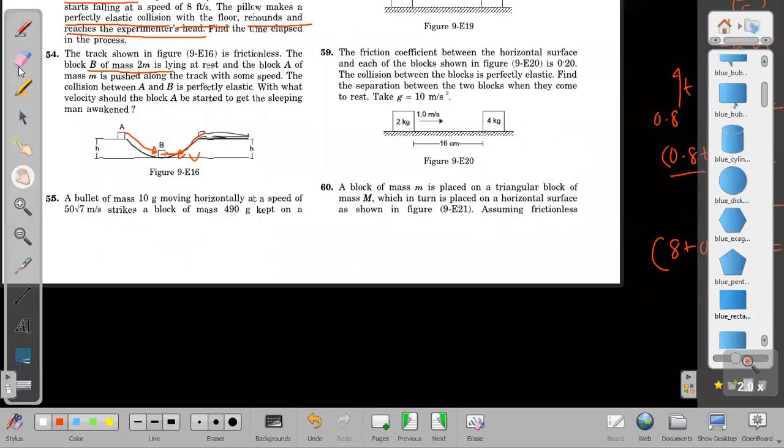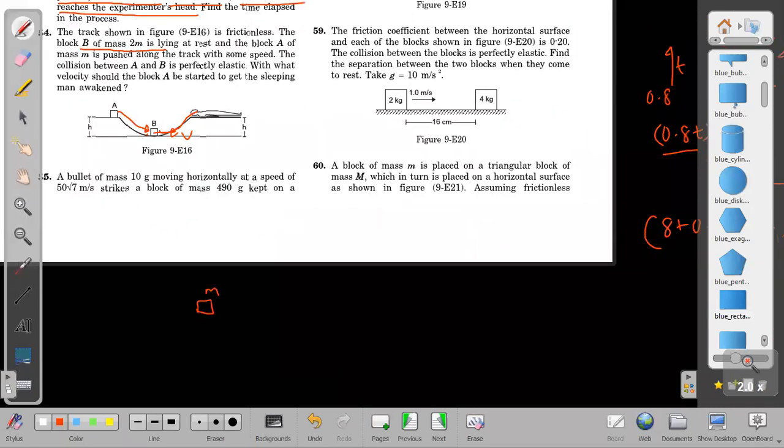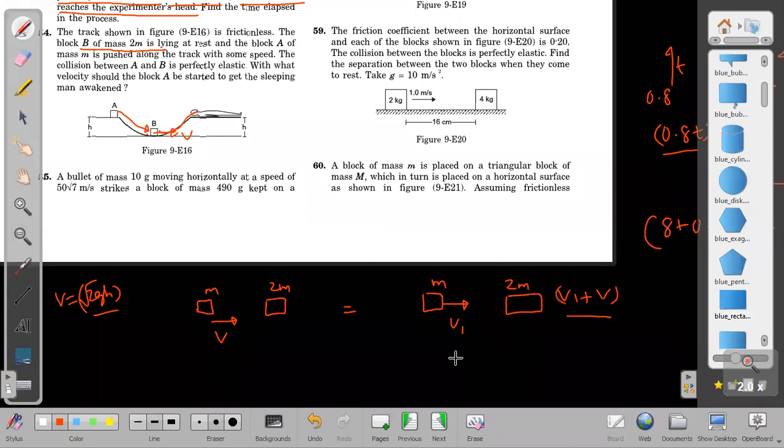We can apply it. Take mass m for this, and this mass is not m. Let this velocity be v, and I know v is equal to root 2 gh. The target was at rest, but finally m gained some velocity. I'm not interested in m's velocity. 2m gains velocity v1 plus v. Then we don't have to apply the equation of restitution because it is already included. Then m into v is equal to m into v1 plus 2m into v1 plus 2m into v.